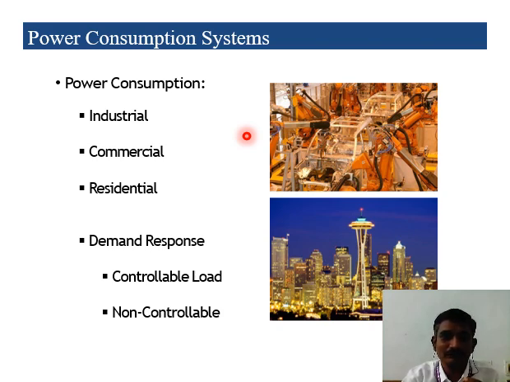Once if we are not able to meet the demand, maybe if there is no rainfall and the hydropower plant is not able to be utilized, then at that time what do we have to do? We have to increase the power generation from the conventional thermal or uranium thermal power plants. Using the uranium power plants, we can increase the power generation.